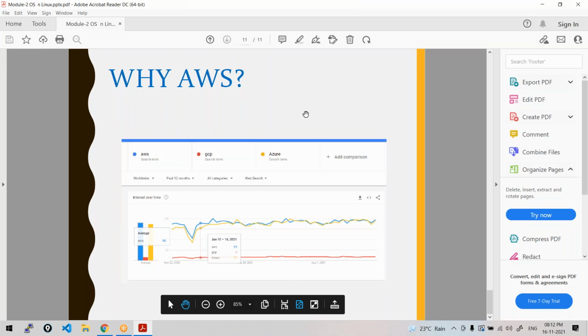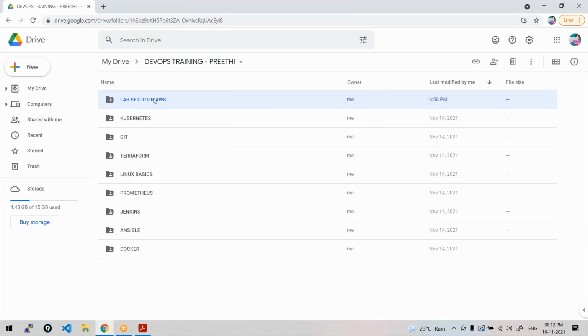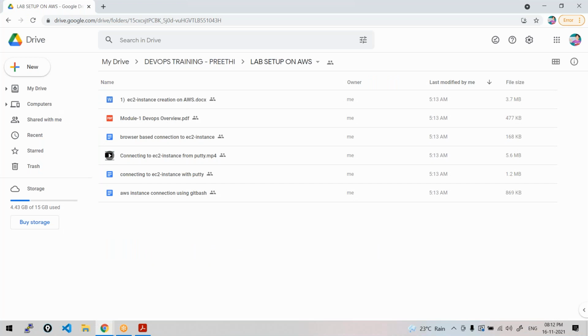So now, how to create a free AWS account? Yesterday, I shared some documentation with you. Have you all received it? Here I have shared a folder called Lab Setup Document on AWS. I believe you all have got access to that. Here there is a document called EC2 instance creation on AWS. What is this EC2 instance?